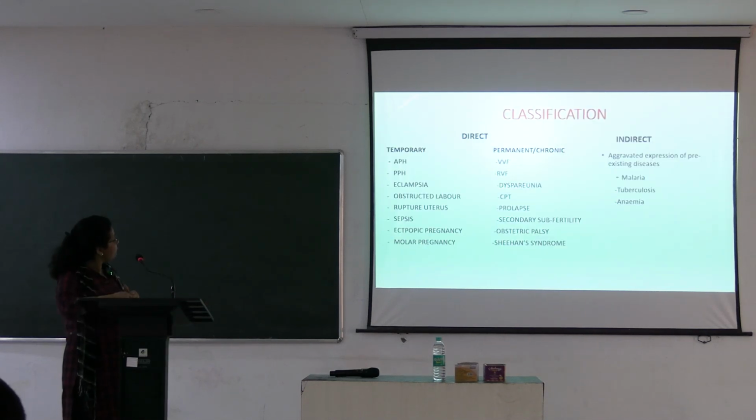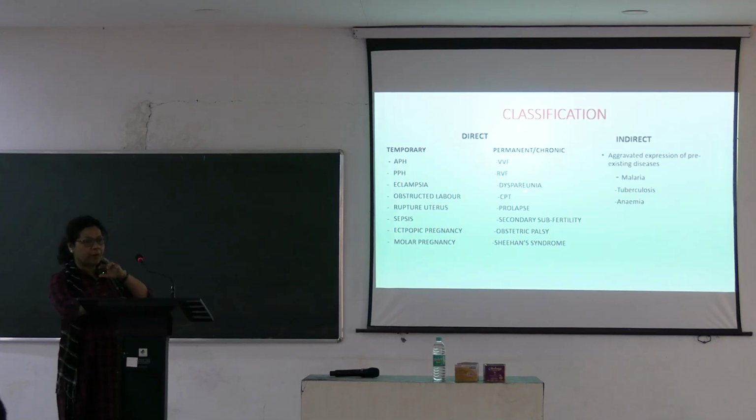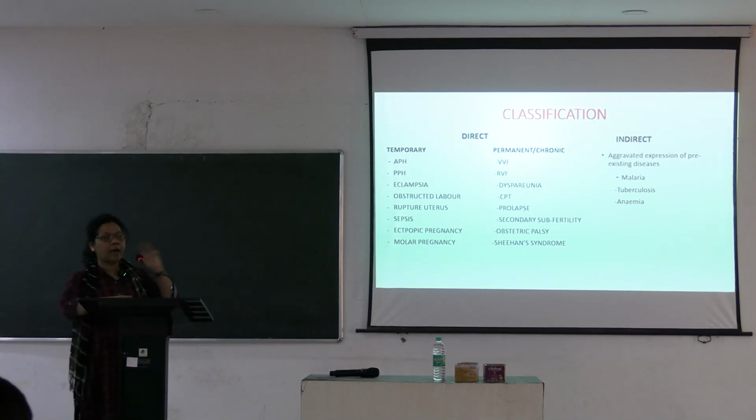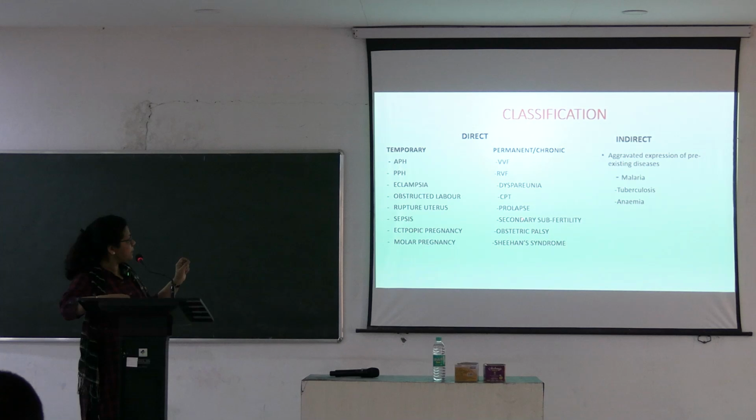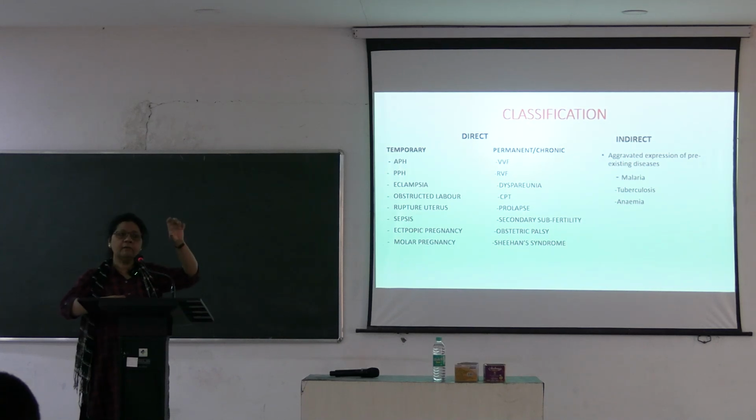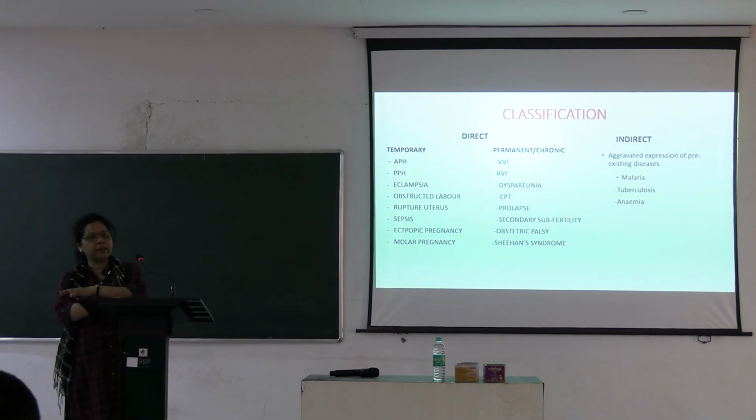Now the classification we have discussed, the direct causes. The impact of this maternal morbidity can be temporary; causes will be APH, PPH, eclampsia, obstructed labor, rupture, sepsis, ectopic, molar. Permanent damage can occur due to this maternal near miss. There can be vesicovaginal fistula, dyspareunia, complete perineal tear. These are all genital organ diseases that she didn't have before pregnancy. All this occurred after pregnancy, after delivery.